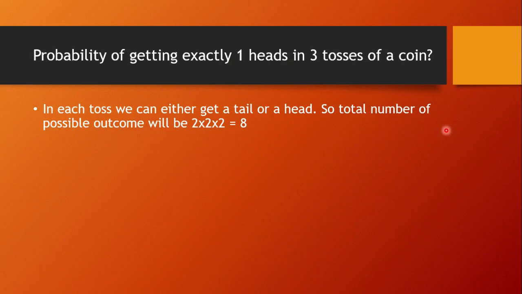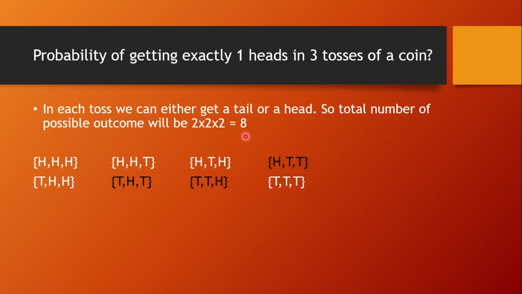Okay, so now we will be dealing with the problem that we had in the first slide. Probability of getting exactly one head in 3 tosses of a coin. So in each toss we can get either a head or a tail. So there are two possible outcomes for one toss. Therefore in 3 tosses we will have 2 into 2 into 2, that is 8 possible outcomes. These are all the elements of the sample space.